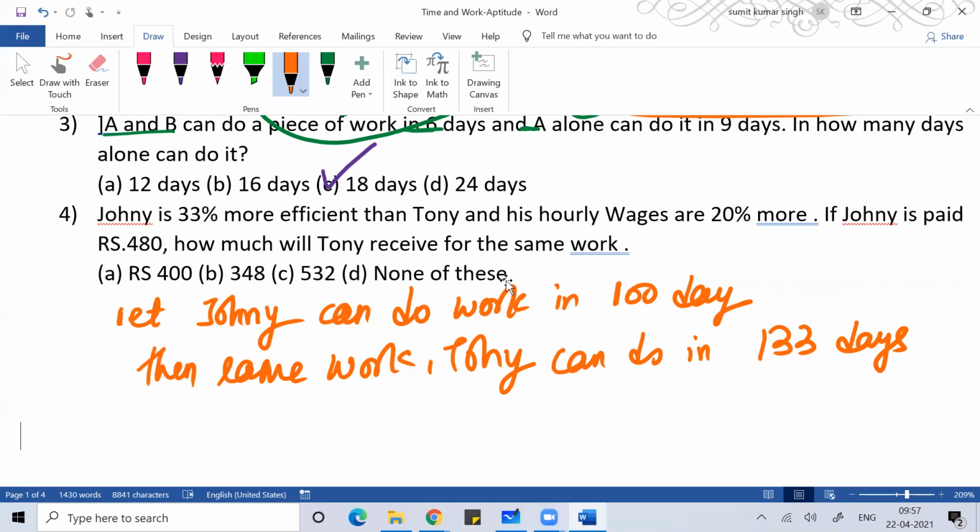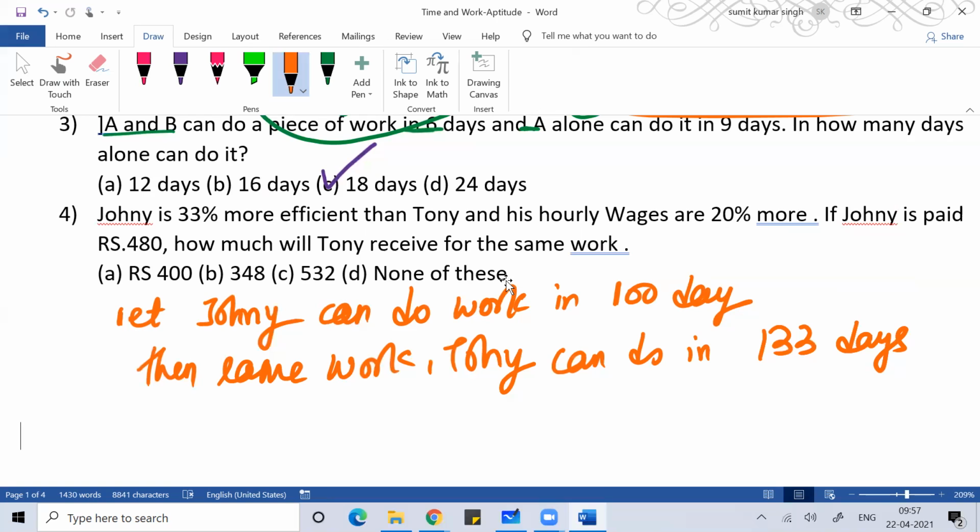Okay. And his hourly wages are 20% more. Because Johnny thinks he is more efficient, Johnny wants more money, because he knows he will complete the work in fewer days. If you talk about wages, you get wages for the number of days you work.